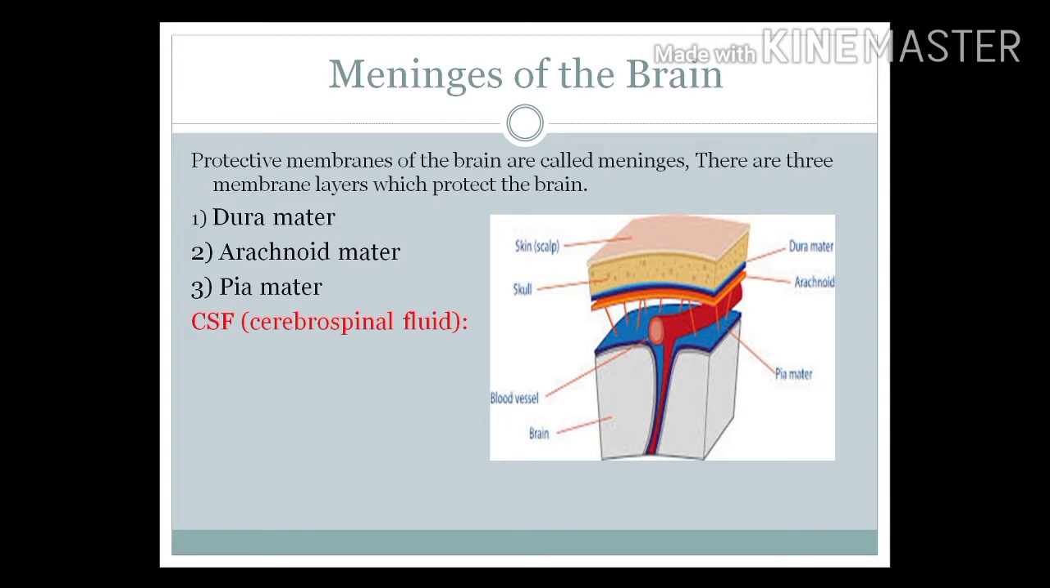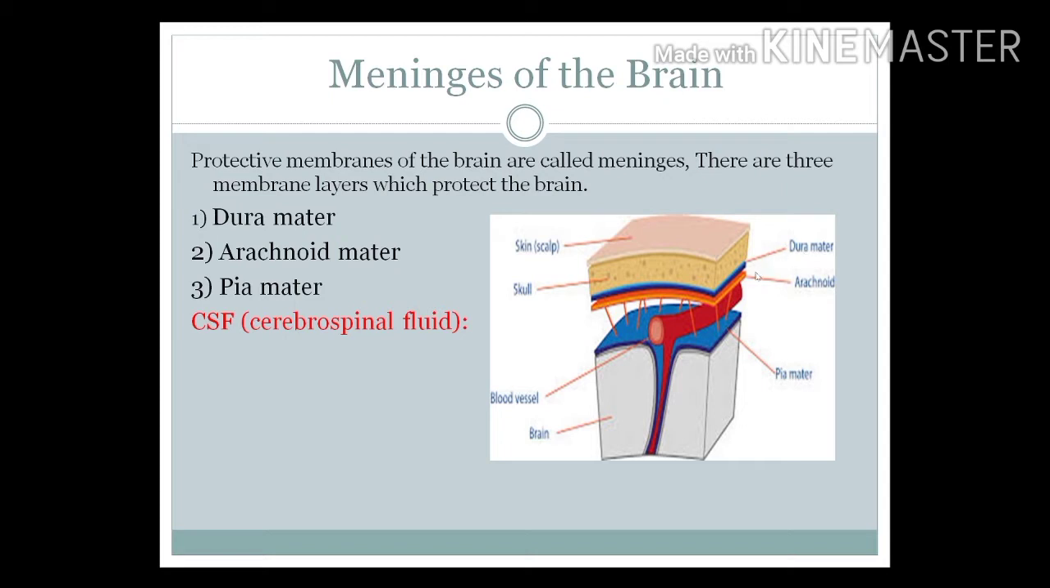Protective membranes of the brain are called meninges. There are three membrane layers which protect the brain. In this diagram, you can see all three layers. These layers are actually membranes which protect our brain. First of all, we will discuss the structure.